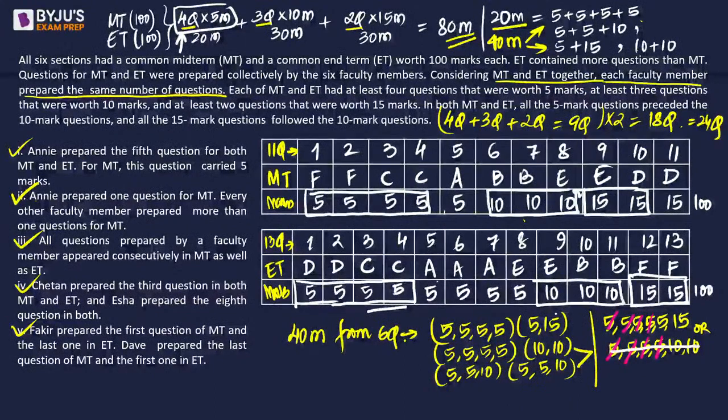So let's check. This is so far 80. 80 plus 5, 5, 5, 5 is going to be 20. Fine. So the thing was that total marks would be 100, so we had to form a combination. If I take 10 and 10, this will be either less than 100 or more than 100. That is the reason this gets eliminated. Okay, so that part was the trick part. This was to be found out.